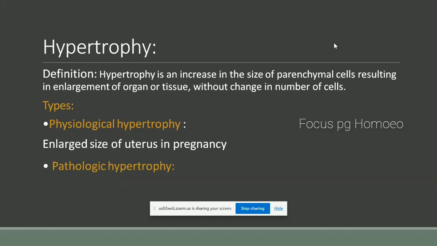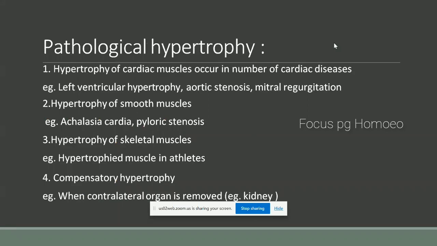Next is pathologic hypertrophy. In pathological hypertrophy, hypertrophy of cardiac muscle occurs in a number of cardiac diseases, such as left ventricular hypertrophy in aortic stenosis and mitral regurgitation. Another pathological hypertrophy is hypertrophy of smooth muscles, for example in achalasia cardia and pyloric stenosis.